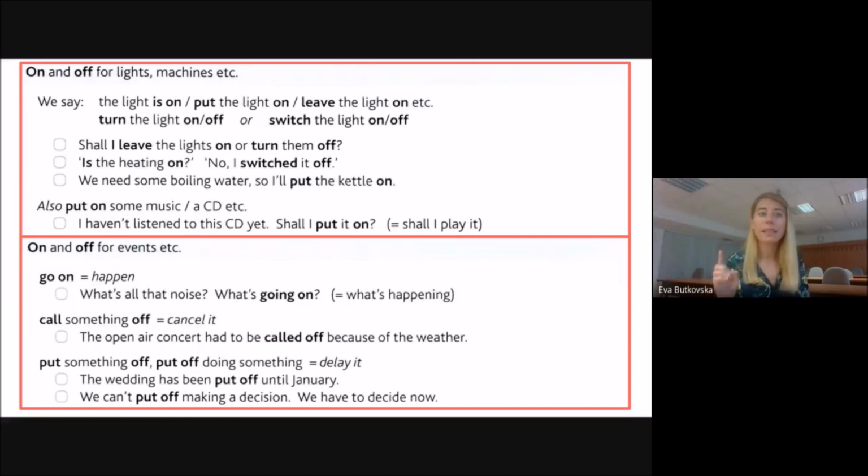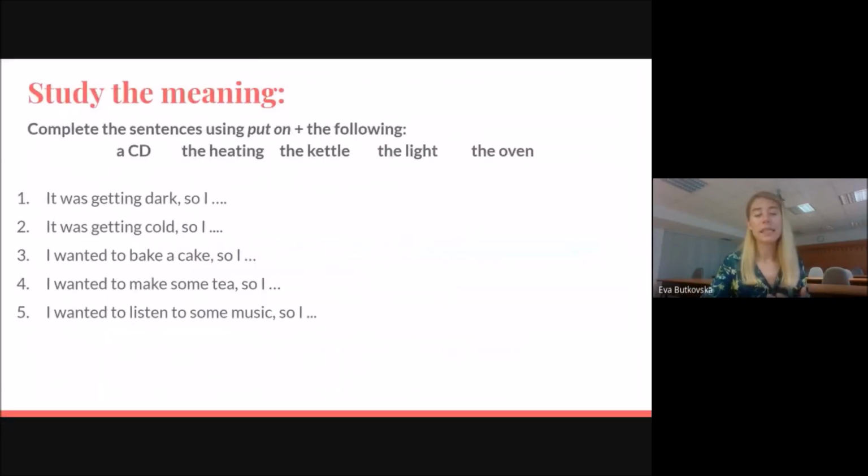So keep in mind there is a big difference between the phrasal verb call off, that is cancel, and put off, that is delay. So remember that. Let's study more of these meanings. And now I want you to complete the sentences using the verb put plus preposition on, so phrasal verb put on, and choose the correct following noun.